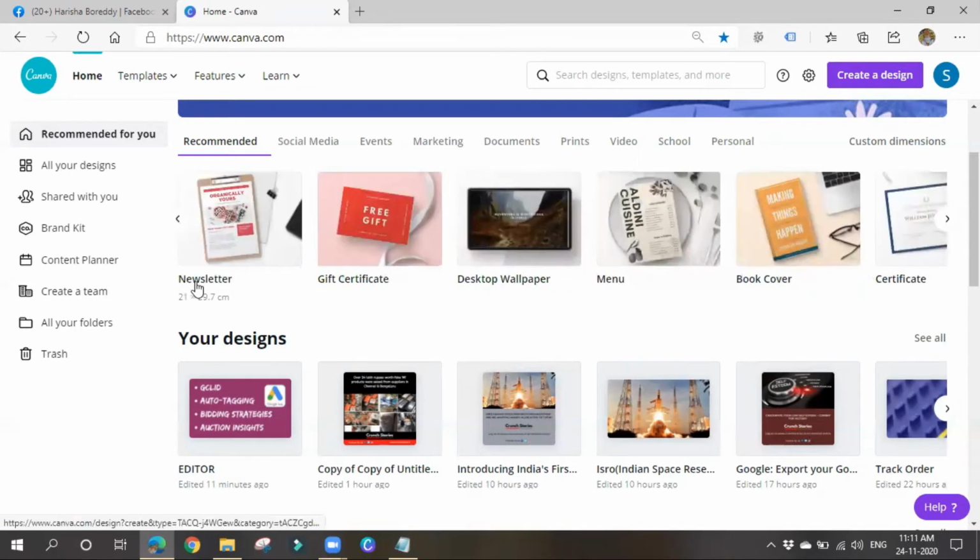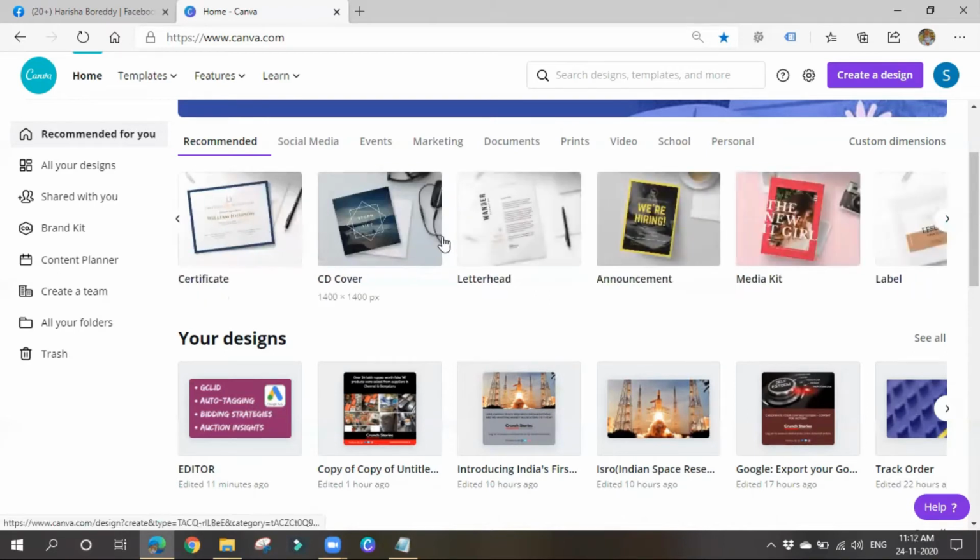Okay, this is very useful, guys. But the thing here is, in case of Canva, we can use it for free for one month. After that, we have to go for the paid version. We have to pay in order to use some premium features. Every design will have some premium features, so if you want to use those, you have to go for the paid version. If you want to go with the free features itself, it's okay. You need not pay anything. Menu, desktop wallpaper, gift covers, book covers, and certificates can also be created. Yes, all these things we can create with the help of Canva.